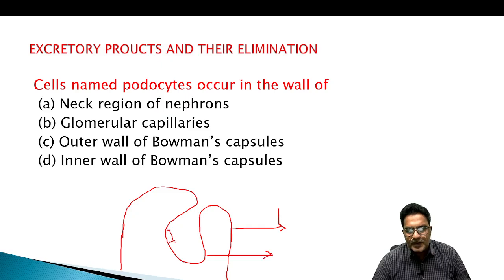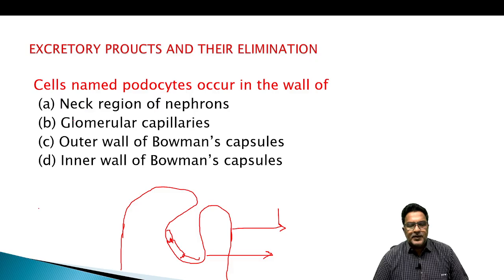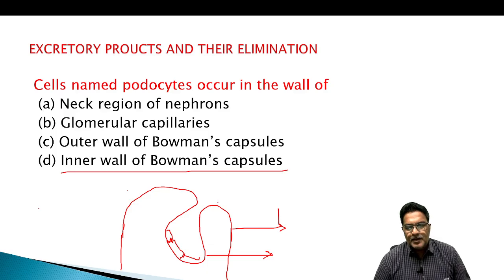So that's why our so-called podocyte, what is podocyte here? The finger-like projections we can say. The finger-like projections will find at neck region of nephron, glomerular capillary, outer wall of Bowman's capsule, inner wall of Bowman's capsule. So what we have to say? The inner wall of Bowman's capsule. It is there at the inner wall of Bowman's capsule.